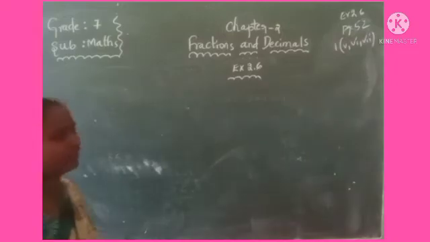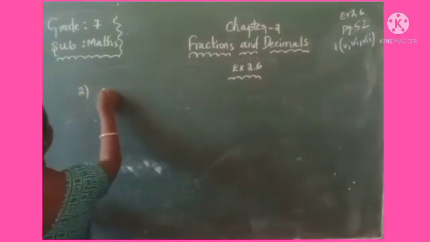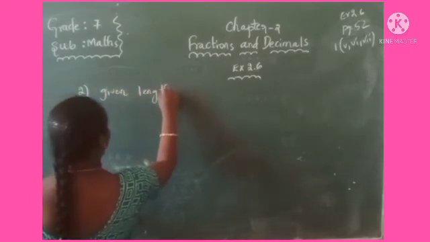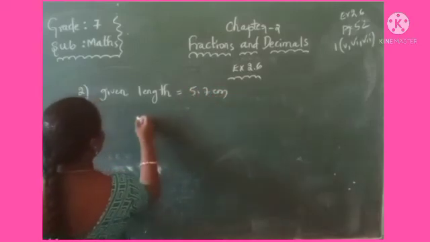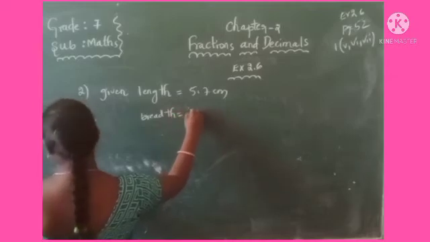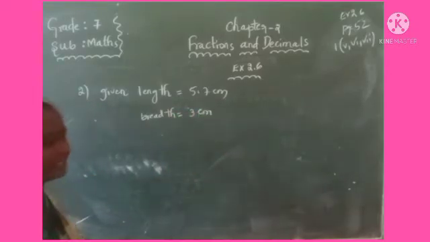Using that, we have to find the area of a rectangle. So, what is the given length of the rectangle here? Given length of the rectangle is 5.7 centimeters. Breadth is what? Breadth is 3 centimeters. We have to find the area of the rectangle.